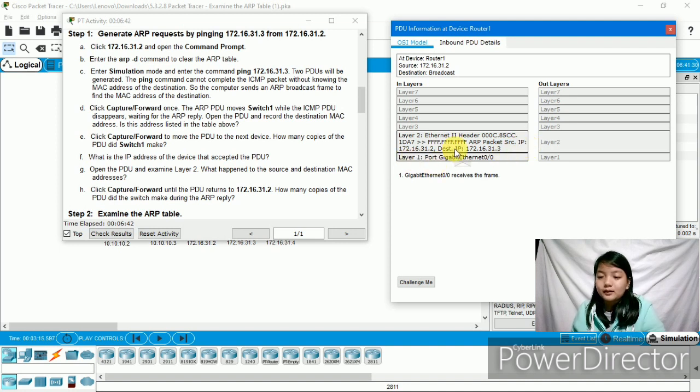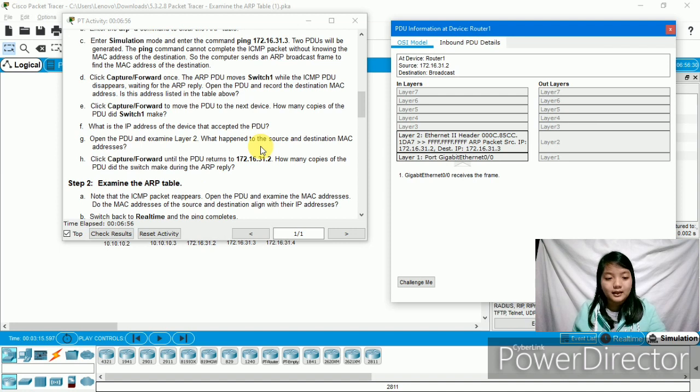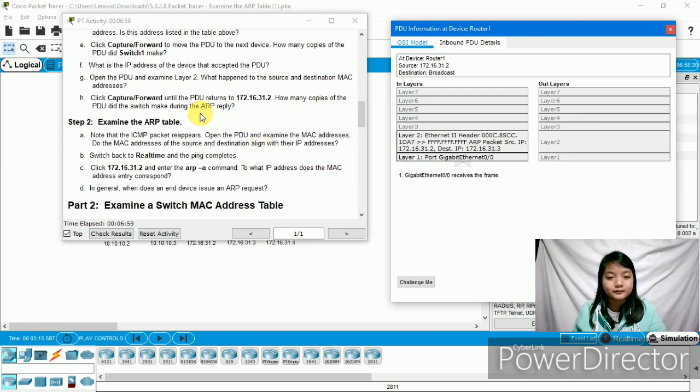This one is FFFF.FFFF.FFFF and this one is the destination, 172.16.31.3. Then let's proceed to the next.